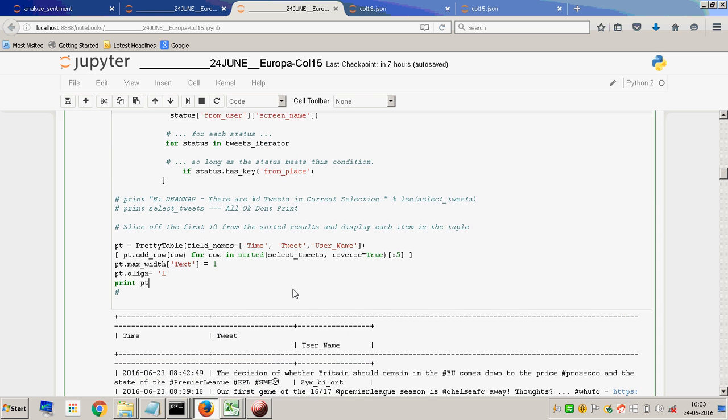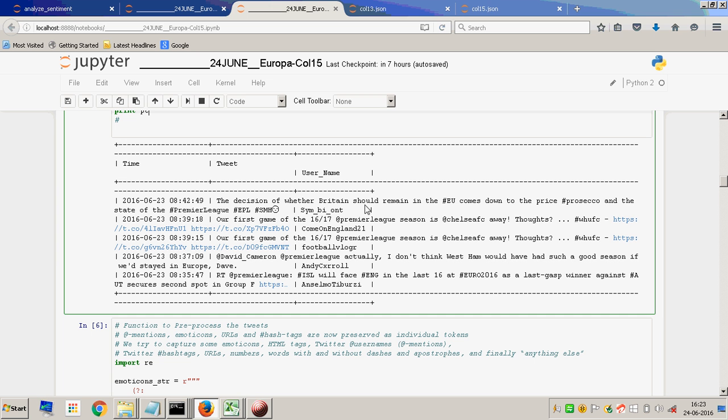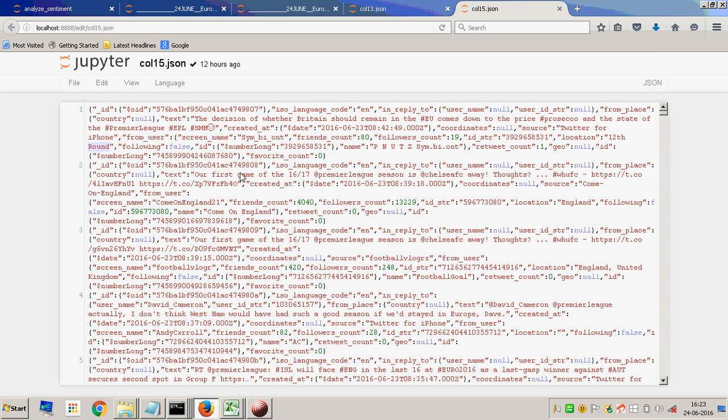Firstly, just printing a few tweets. You see the same user's name, Symbiont, that you see over here, and the same initial tweet that you get to see.